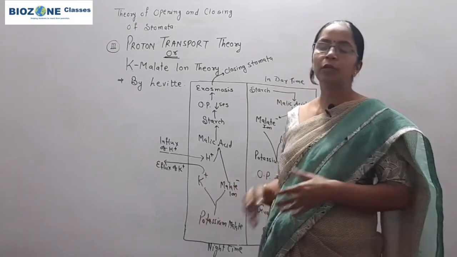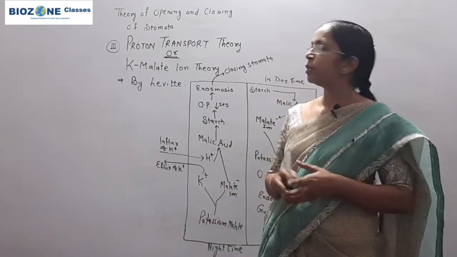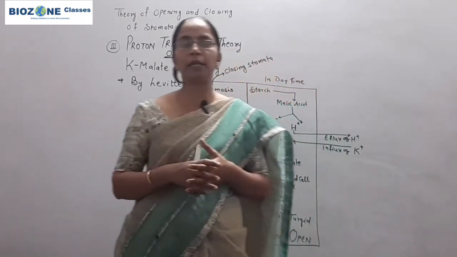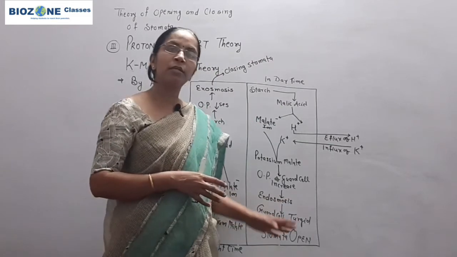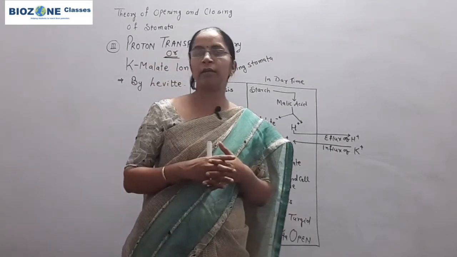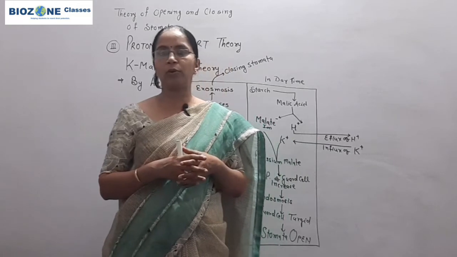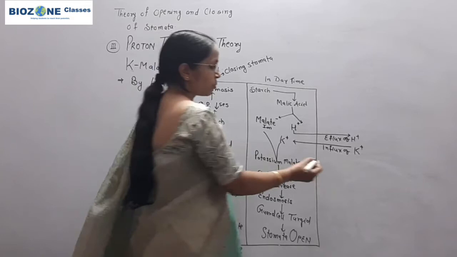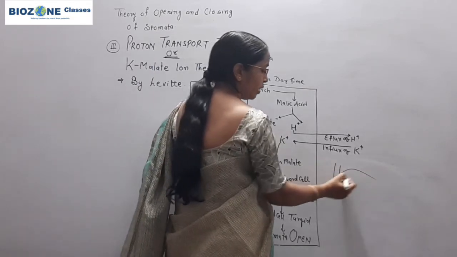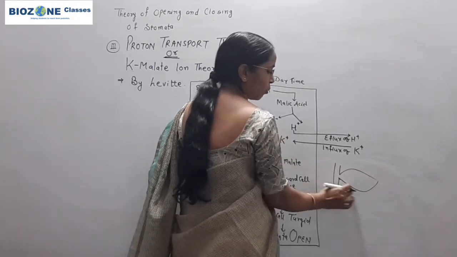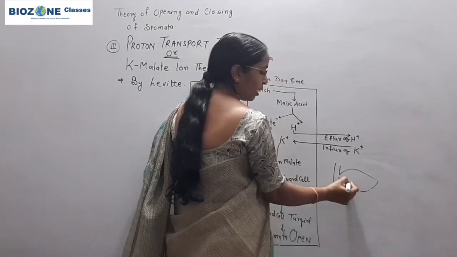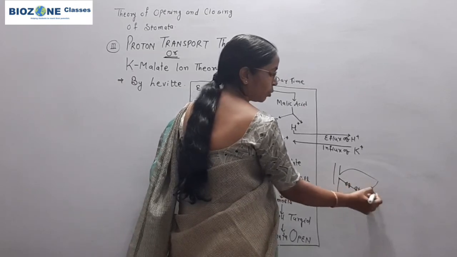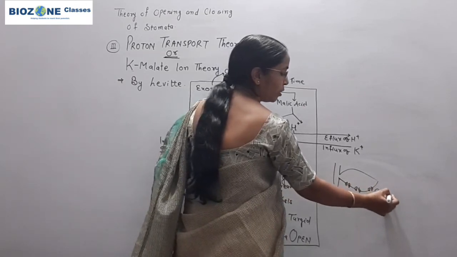And secondly, during explanation of this theory, the scientists observed the presence of one inhibitor in guard cells. Whenever the concentration of carbon dioxide increases around the stomata, suppose this is the leaf, a dicot leaf, and the stomata are present, and near the stomata the CO2 concentration increases.